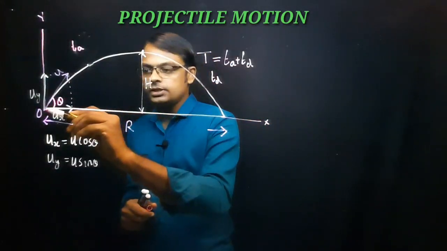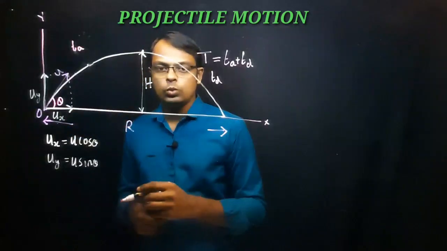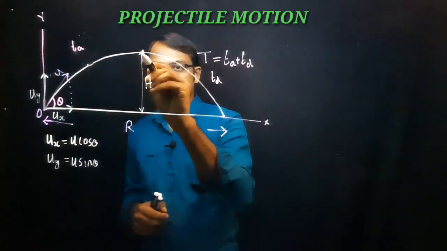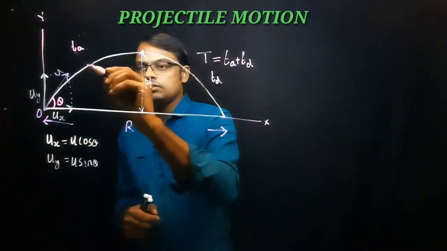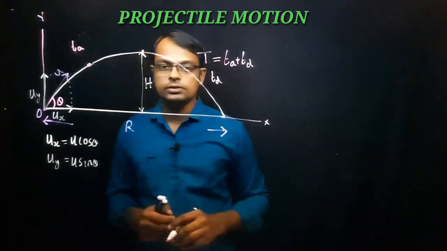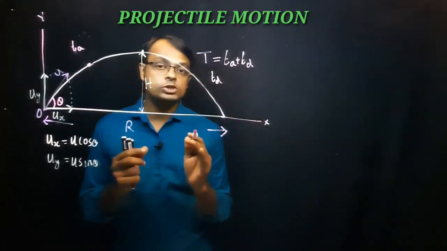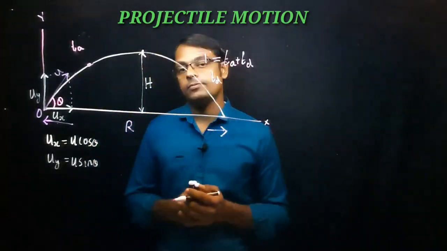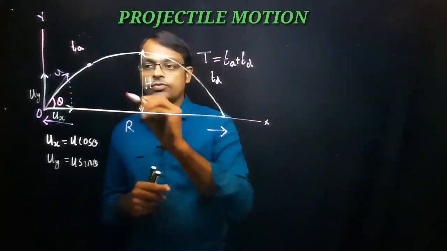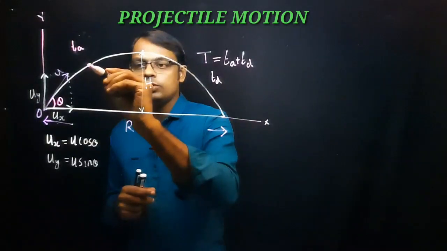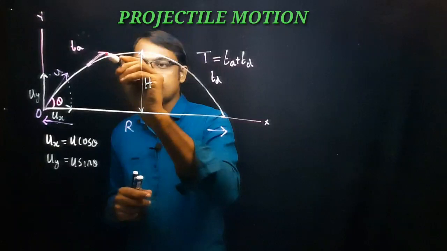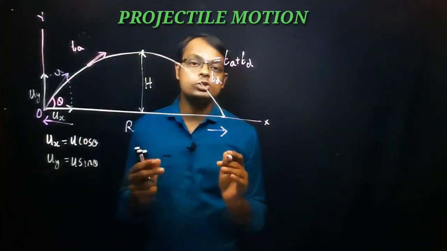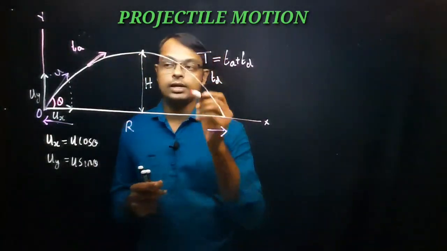When the object is thrown from the point O, it reaches the highest point and from there it comes down, right? Just imagine when the object has reached here, what is the direction of velocity? Definitely, if you draw a tangent, that is the direction of velocity of the projectile at that point.